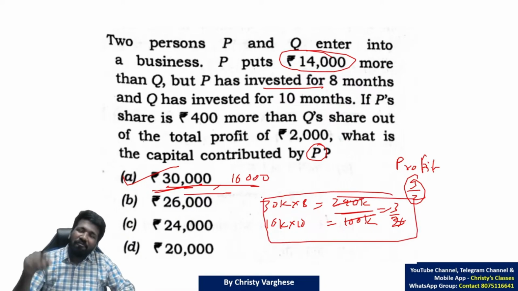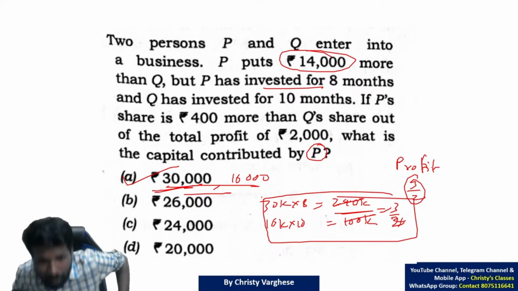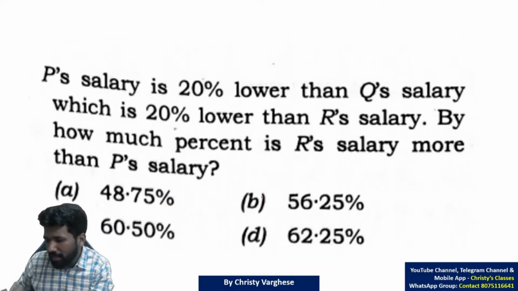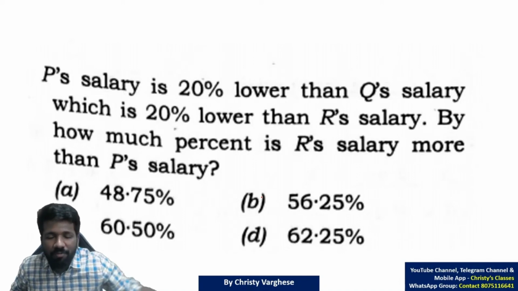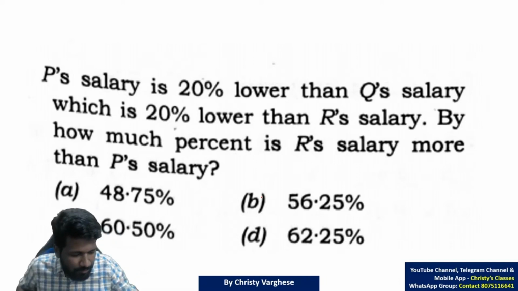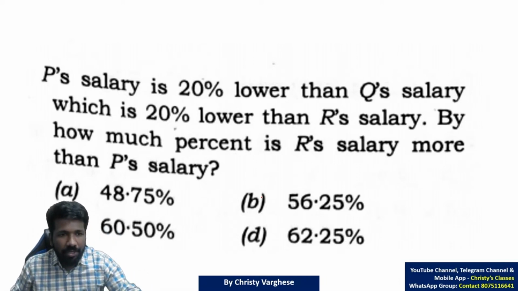But if you think that algebraic calculation will take more time, you can do elimination, because compared to that this may take less time. Hope all of you understood this anyway. So the basic idea is return money should be proportional to what you invested, time and money both. So try this. Next question, all of you try.